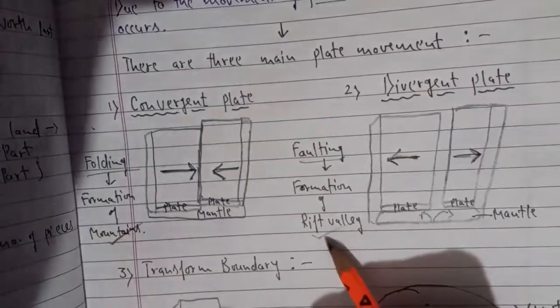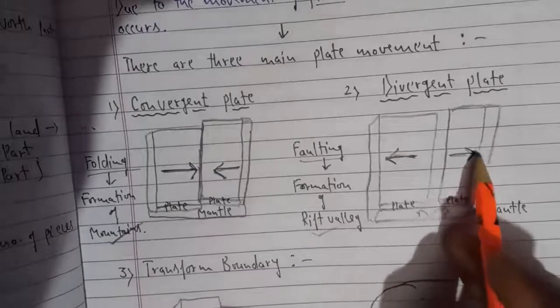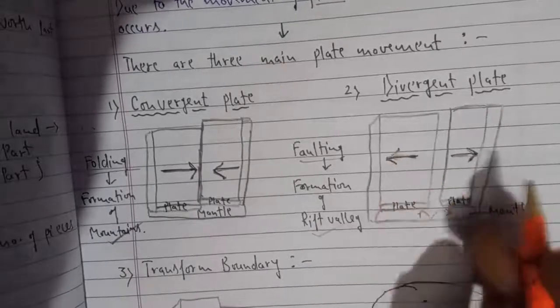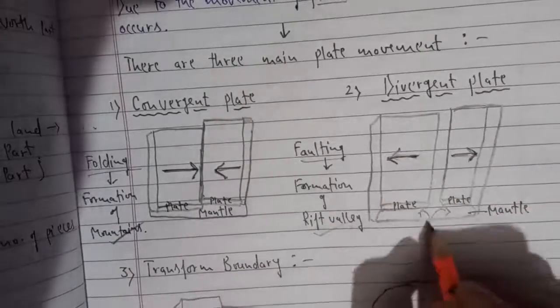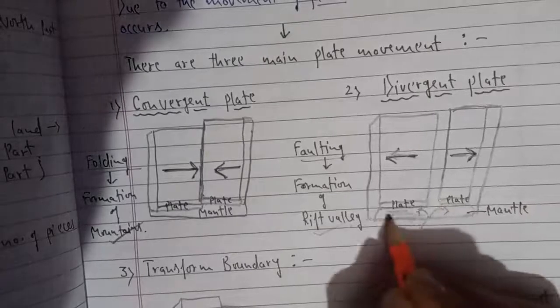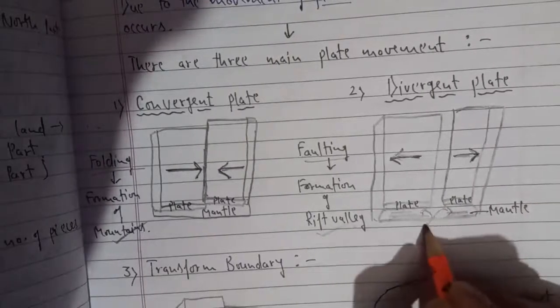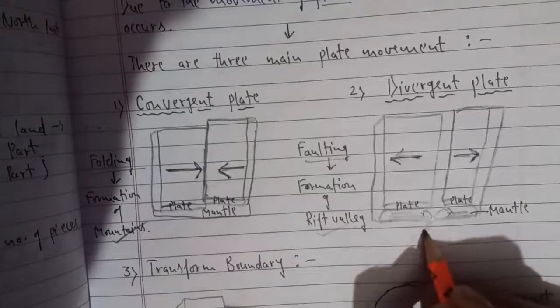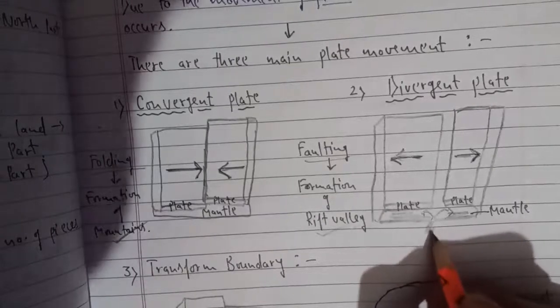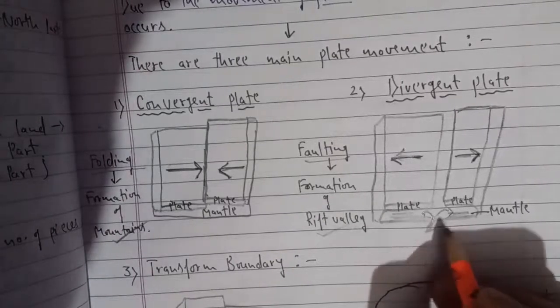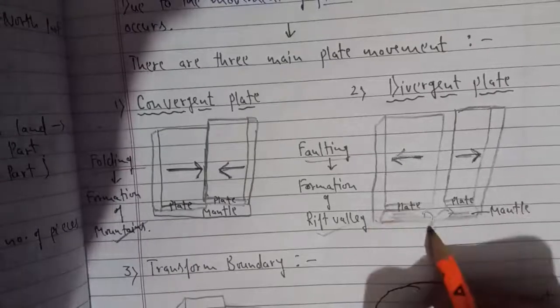formation of rift valleys. And why are they moving apart? The reason being, as I told you, under this plate there is magma, and this magma has so much energy in it that it always tries to find the weak part of the zone and wants to come out.